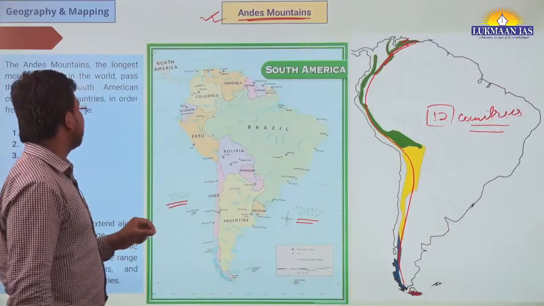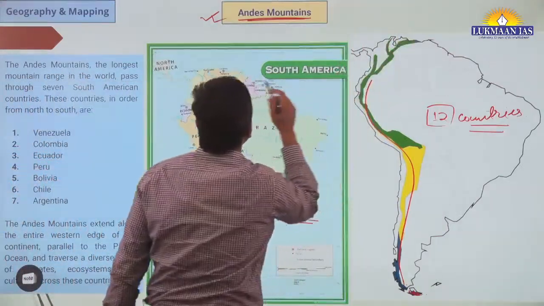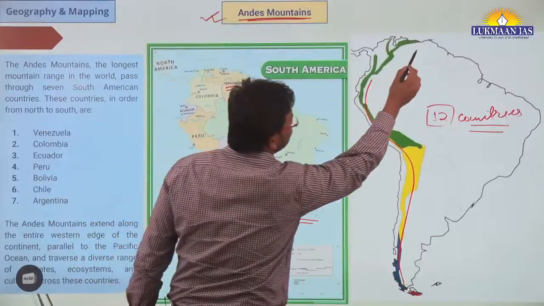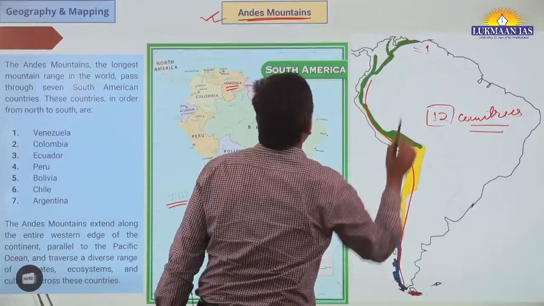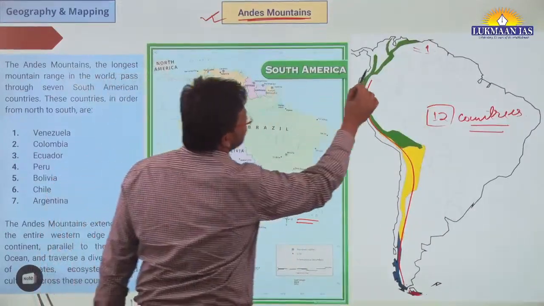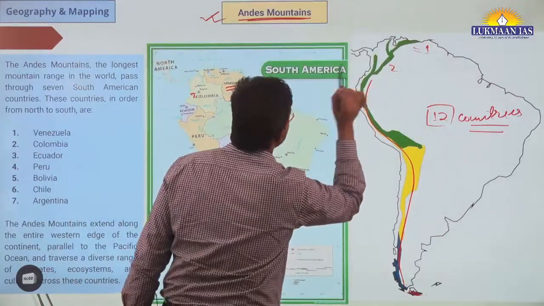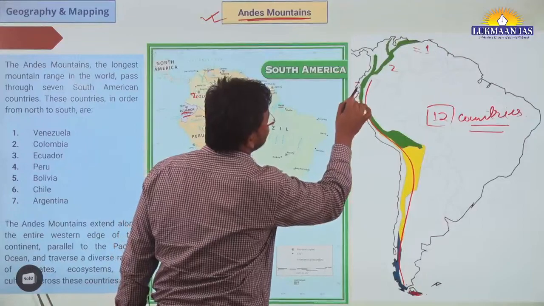So what are those countries? One of the countries is Venezuela. Over here we can see this is Venezuela. So Venezuela is the first country. After Venezuela we have the second country, Colombia. It passes through Colombia also. Then we have Ecuador, this is the third country.